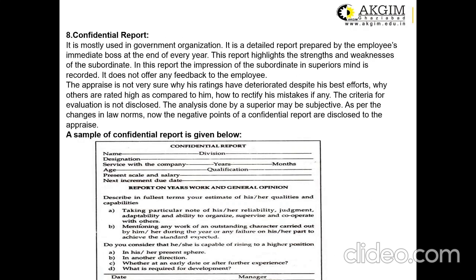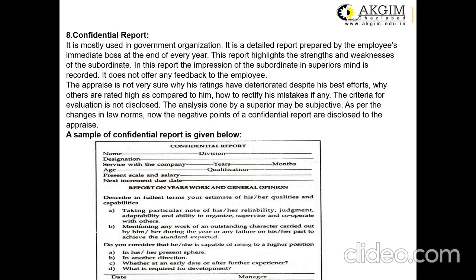confidential report. This is a method which is mostly used in government organizational setups. It is used in military setups. A simple confidential report is prepared for a particular employee by the reporting officer, and once the report is prepared, it is confidential, and the management usually does not discuss these kinds of reports with the concerned appraisee or employee.